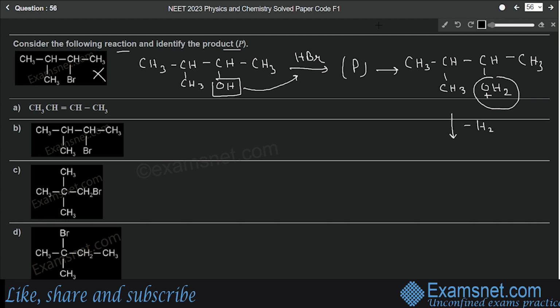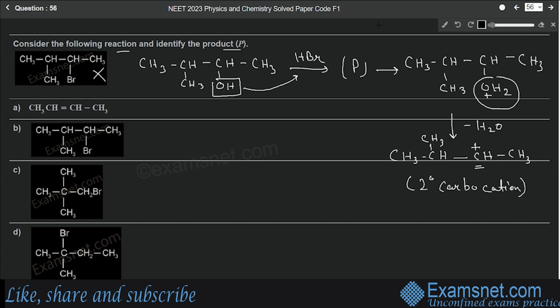So there will be removal of a water molecule, and what will be formed? CH3, CH, we can write CH3 on the top, then CH, CH3. And when this water molecule is removed, there will be a positive charge on the carbon atom at this position. So you can see that there is formation of a carbocation, and that too a secondary carbocation.